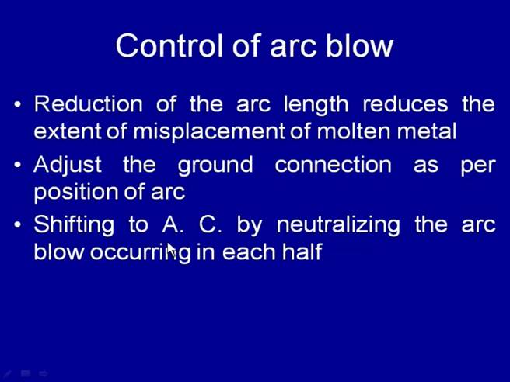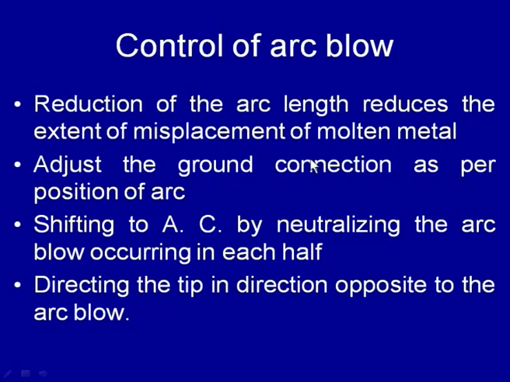Shifting from DC to AC is another possible way if it is possible, because many times DC is intentionally used in order to take advantage of the cleaning action using the positive polarity or the negative polarity, and to reduce the adverse effect of heat generation, or to have controlled heat generation on the anode side or the cathode side.